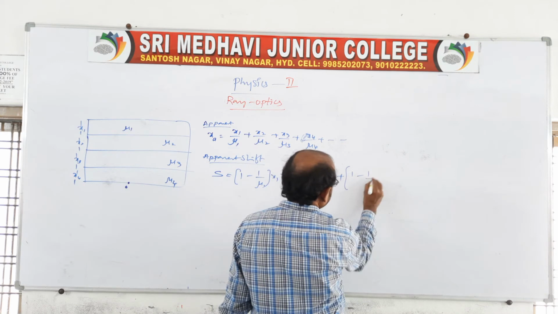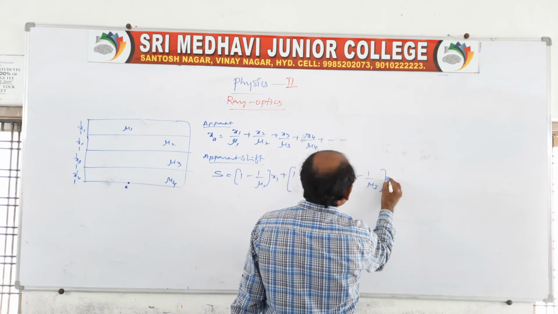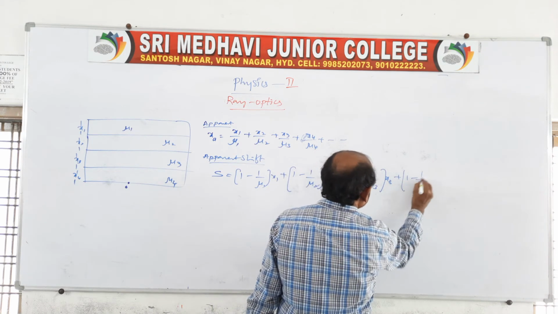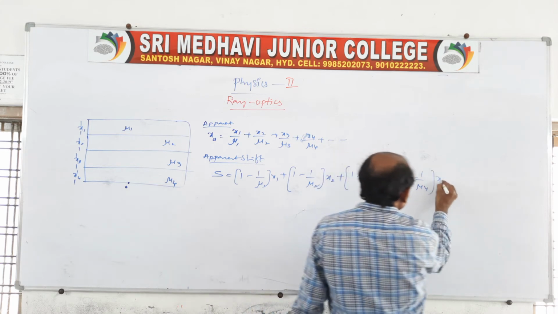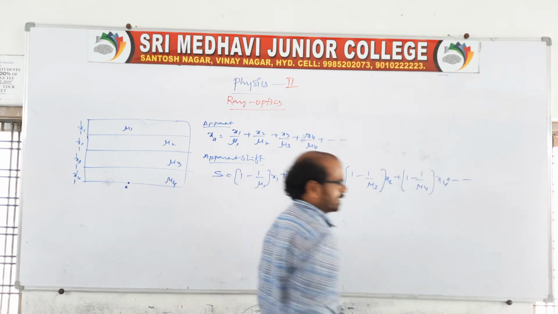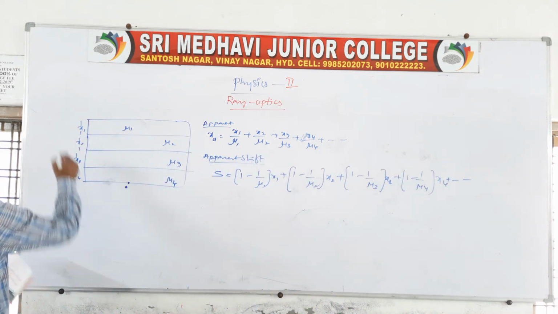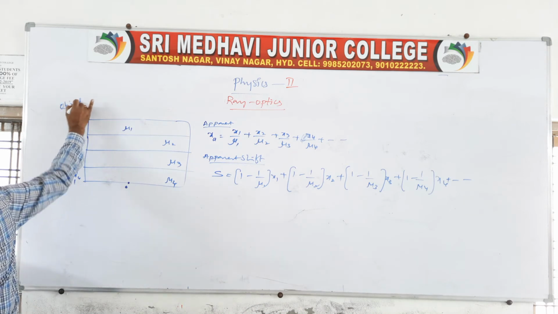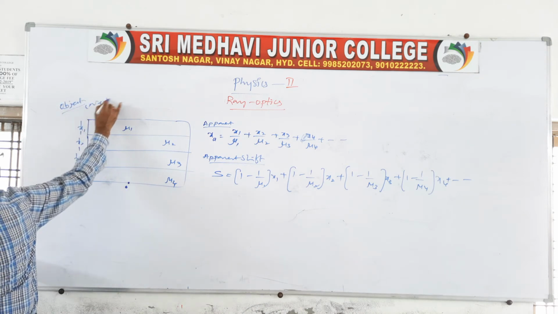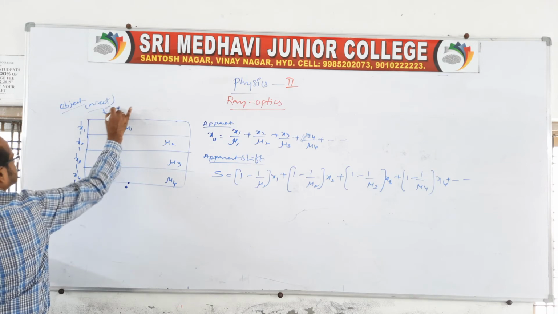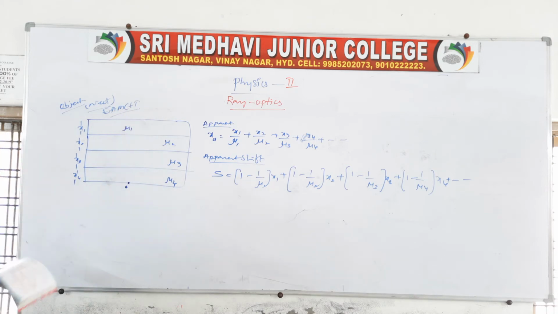So 1 minus mu 3 and x3 plus 1 minus mu 4 x4 and so on. Like this we can take. So this is purely related to objective examinations, for those who are attending examinations like NEET and MCET. Clear? Because it is very important from the objective point of view also.